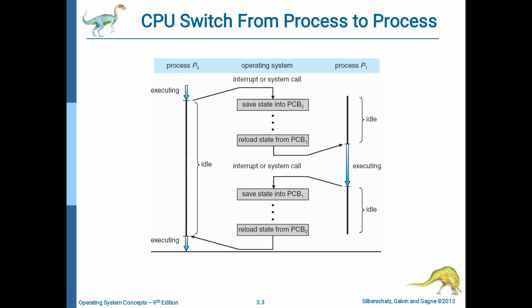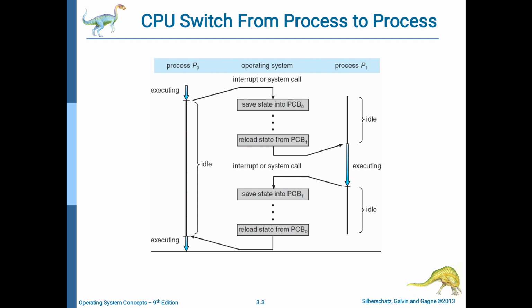Next we will see how the CPU switches from process to process. In this diagram we see process P0 and process P1. In between process P0 and process P1 is the operating system. This diagram shows how the switching between the processes happens.